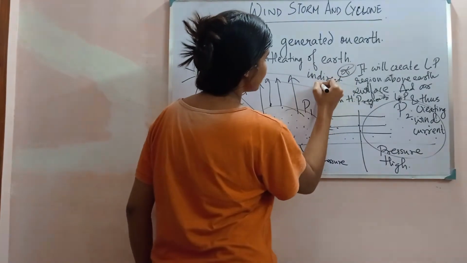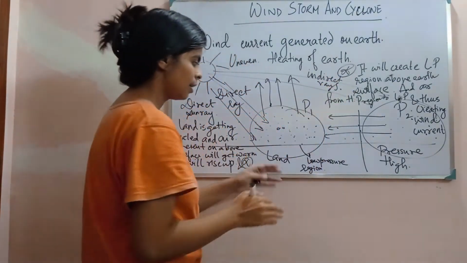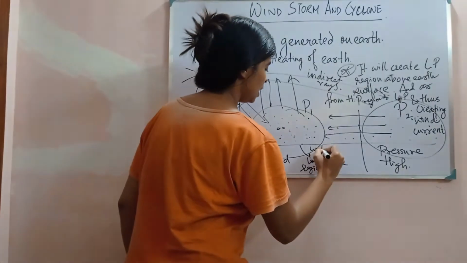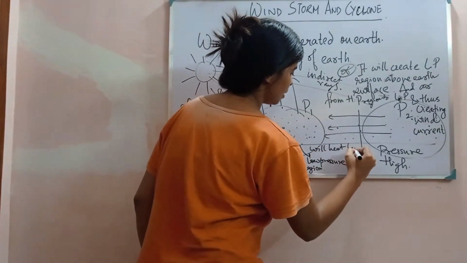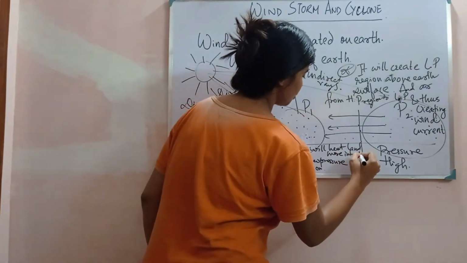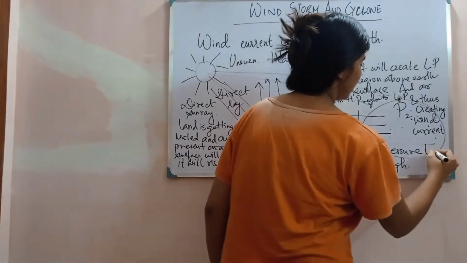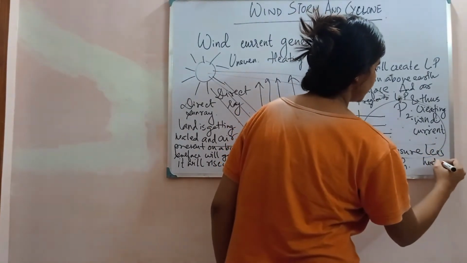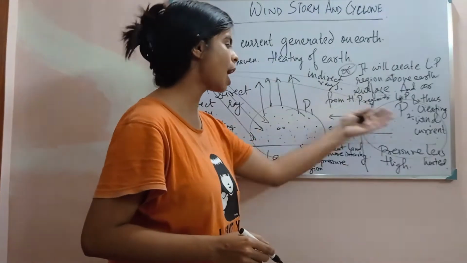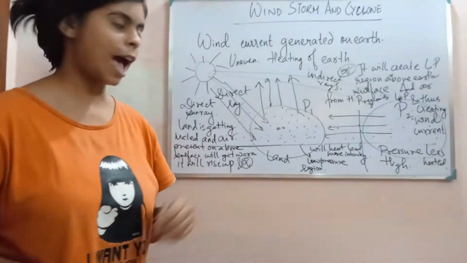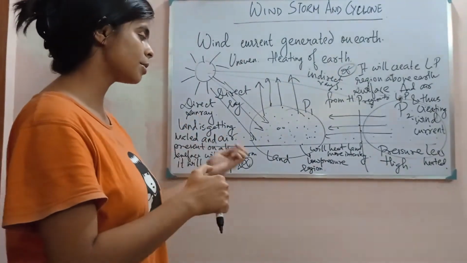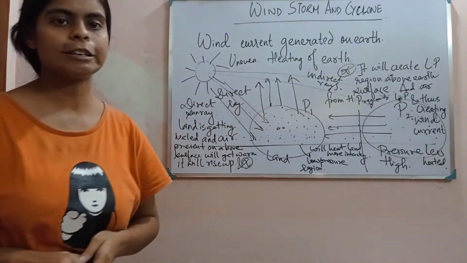So direct rays will heat the land more intensely, and here the land is less heated. As a result, the pressure will be higher than this, as most of the air has risen up. So this is the reason, and as a result the air will move, thus creating a wind current.